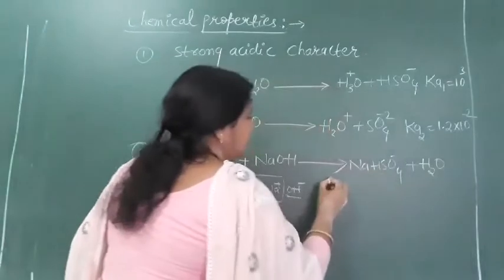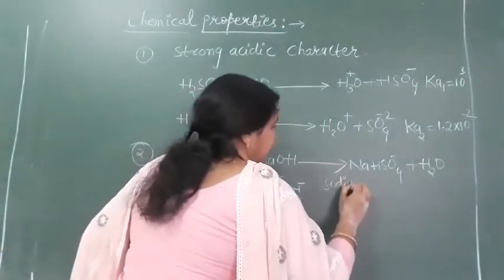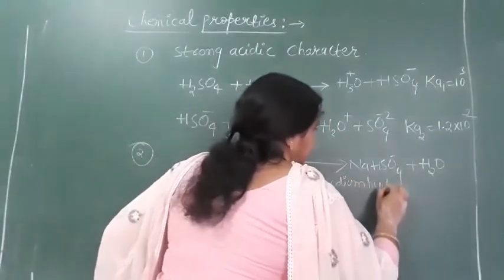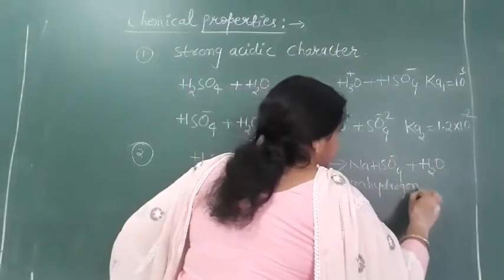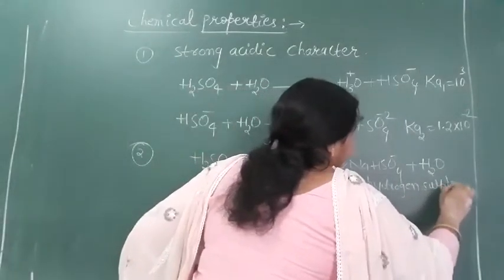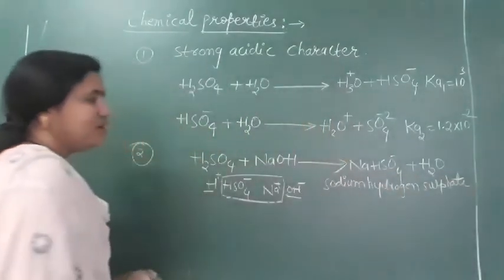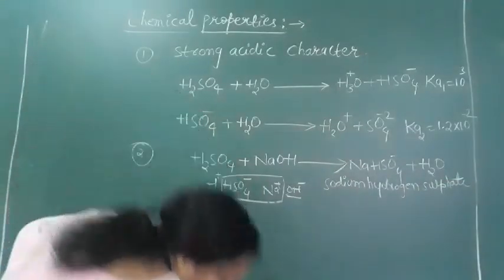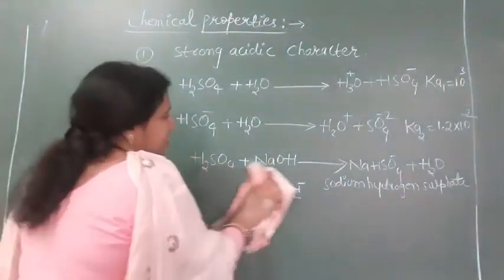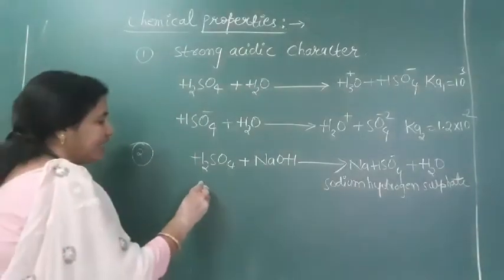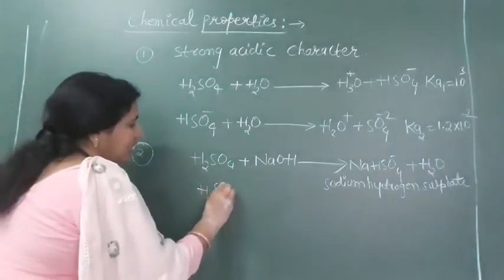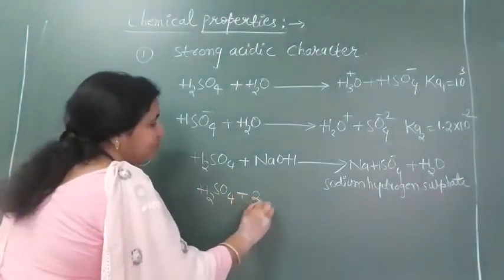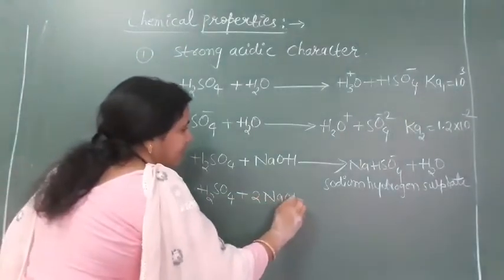So this is called sodium hydrogen sulfate. How do we prepare the second salt? In the second case, we get the sulfate salt. That means both hydrogens are released here, so you have to take 2 NaOH.